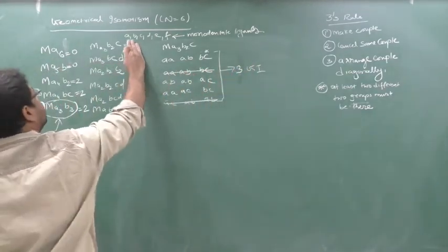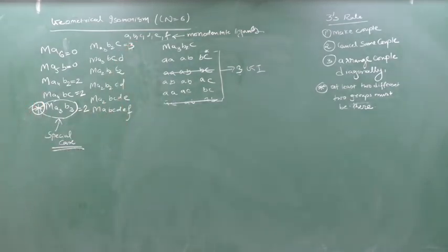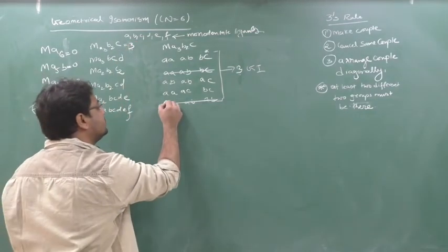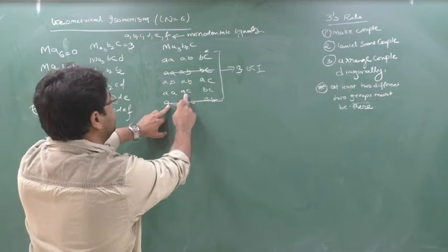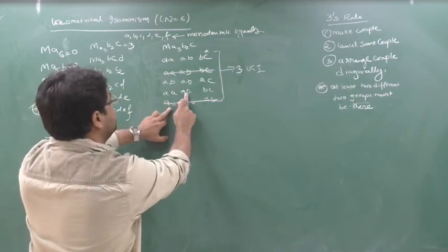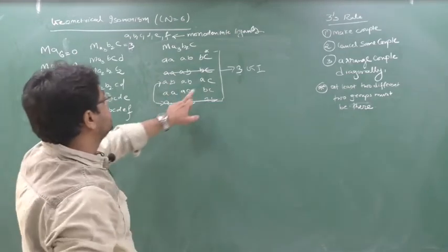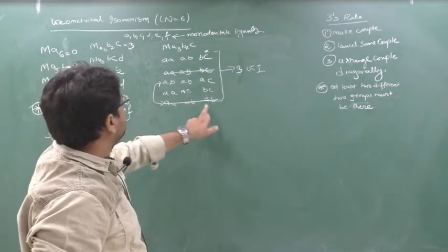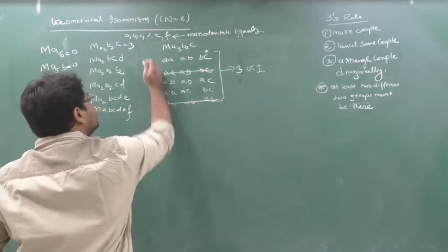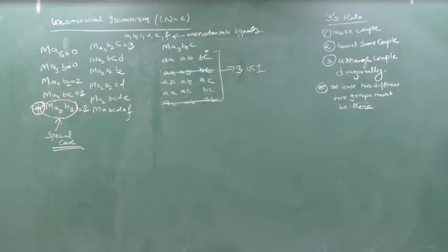Okay. Don't mug it up, just understand. See here. This was AC, no? AC, AC. Check these two. So it was AC, AB, and AB. 1 AC and 2 AB. So here how many GI? 3 GI. Chalo, we'll start to draw.